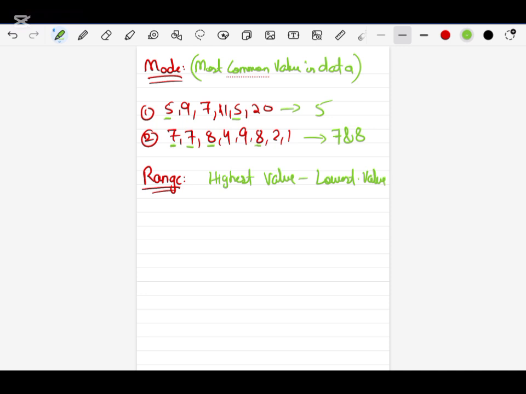For example, if I consider one example, if I have the values 7, 7, 8, 9, 4, 9, 11 and 20. First I have to consider the highest value. The highest value is 20 in this data and the lowest value is 4. So what I need to do is just subtract them. 20 minus 4 will give me 16. That's it. This is the range. Highest value minus lowest value will give me the range. I hope everything is clear in this concept.